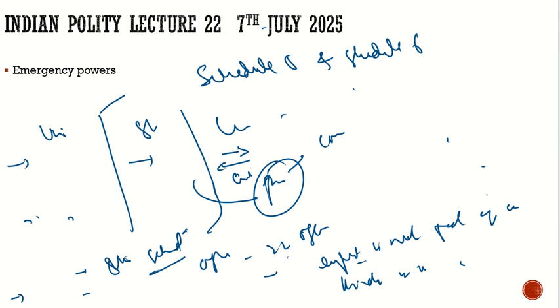Both Hindi and English could be used at the same time for 15 years after the commencement of the Constitution. And in this period, after every 5 years and 10 years, they would set up a committee to review whether we are ready to implement Hindi as the official language.